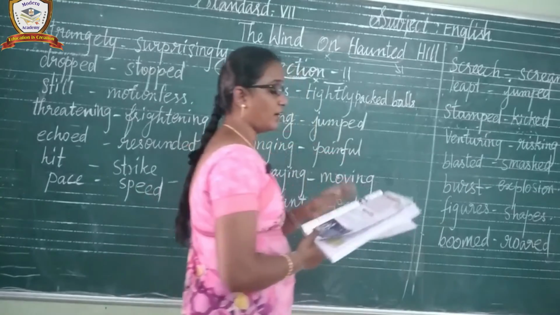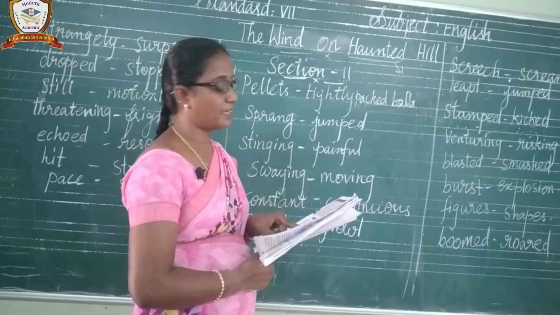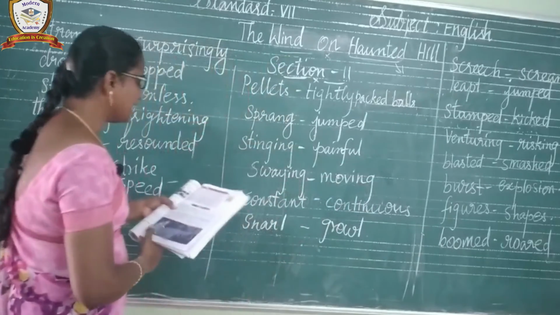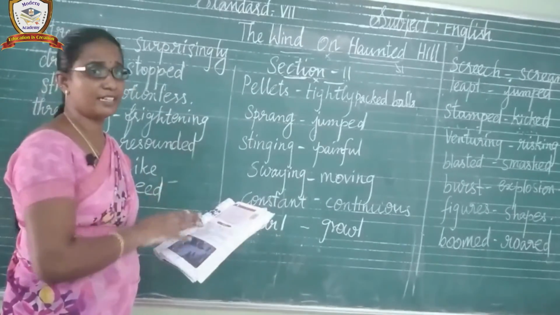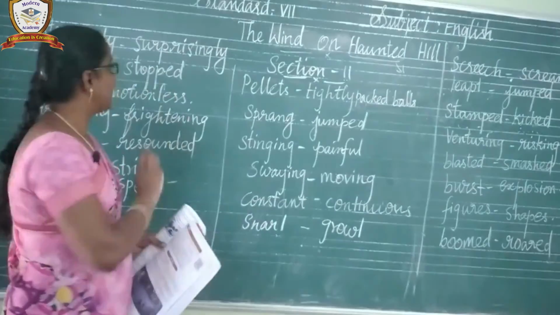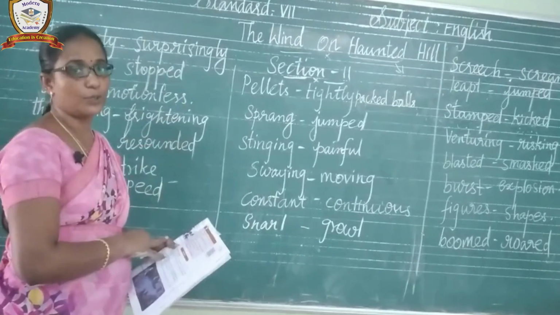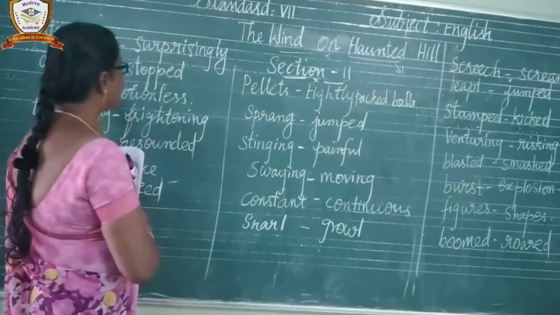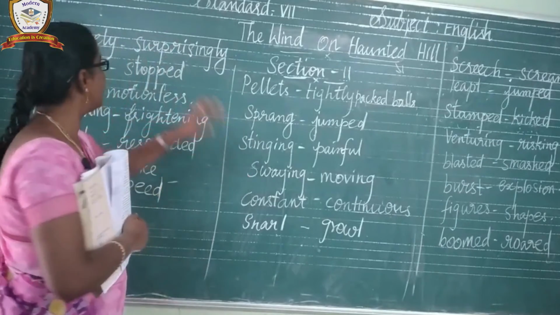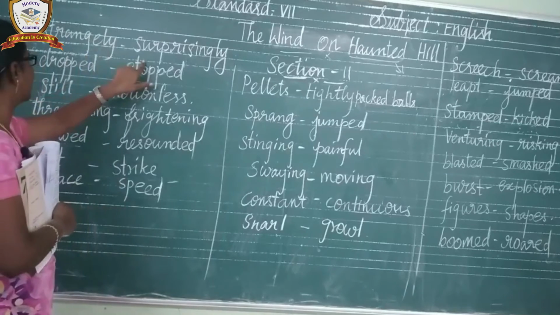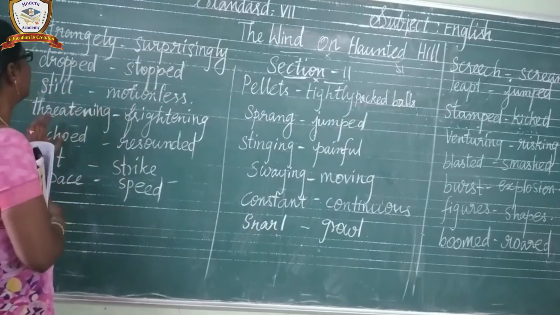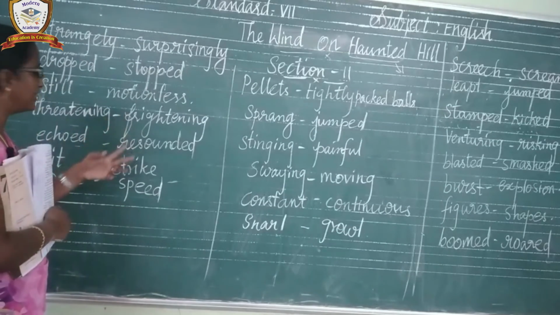Before moving to learn the section 2 concept of the story, let us learn the meaning of the words. Listen carefully, children. Such words' meanings are not mentioned in your glossary. That is the reason I give more importance to writing the meaning of the words in section 2. Without fail, you should note down the meaning of the words in your textbook itself, children. First word, strangely, surprisingly. Dropped, stopped. Still, motionless, without any movement. Threatening, frightening, afraid, fear.